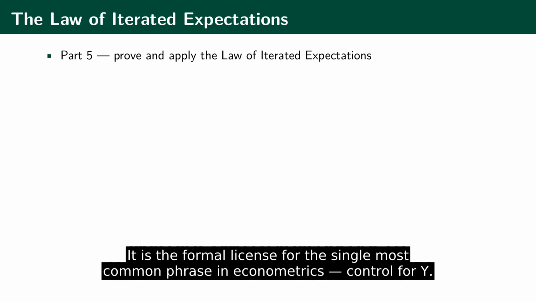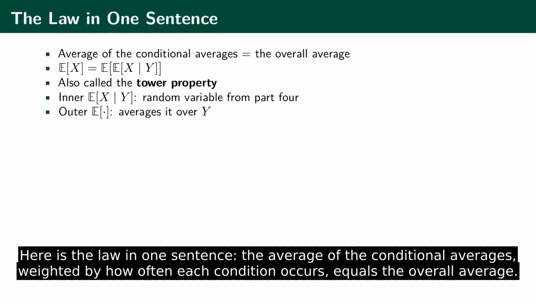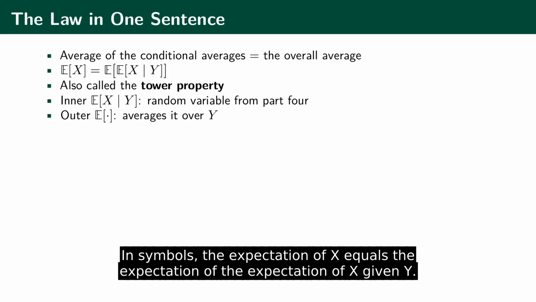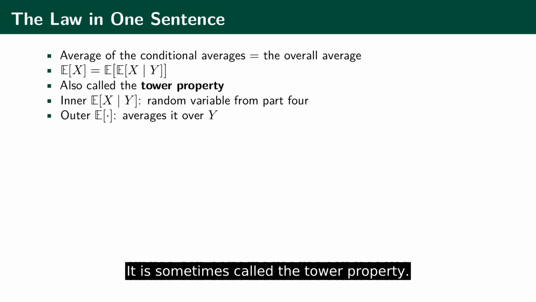It is the formal license for the single most common phrase in econometrics: control for y. Here is the law in one sentence. The average of the conditional averages, weighted by how often each condition occurs, equals the overall average. In symbols, the expectation of x equals the expectation of the expectation of x given y. It is sometimes called the tower property.